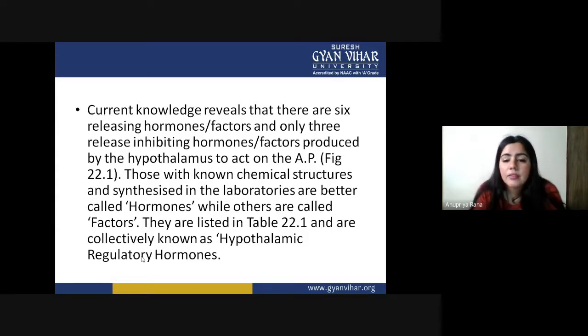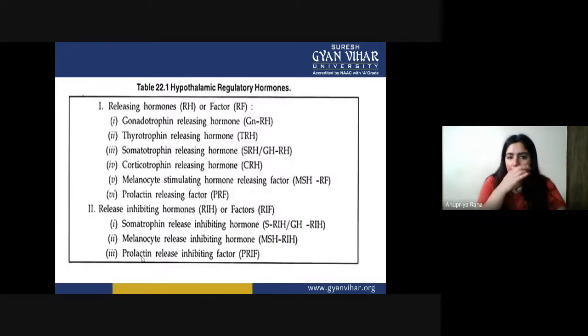They are listed in Table 22.1 and collectively known as hypothalamic regulatory hormones. So these are all collectively known as hypothalamic regulatory hormones, whether releasing or inhibitory. As they regulate the function of the pituitary, we can consider them regulatory hormones. This is Table 22.1.